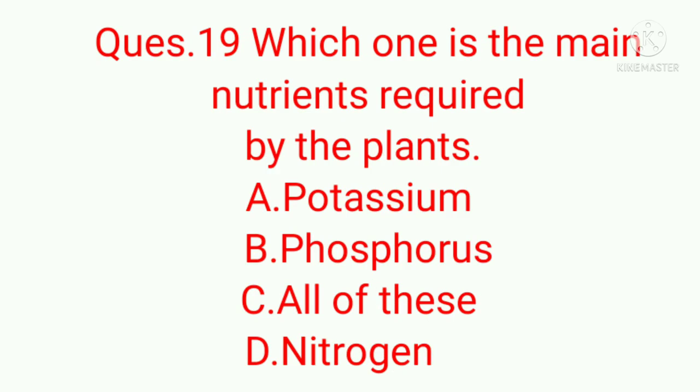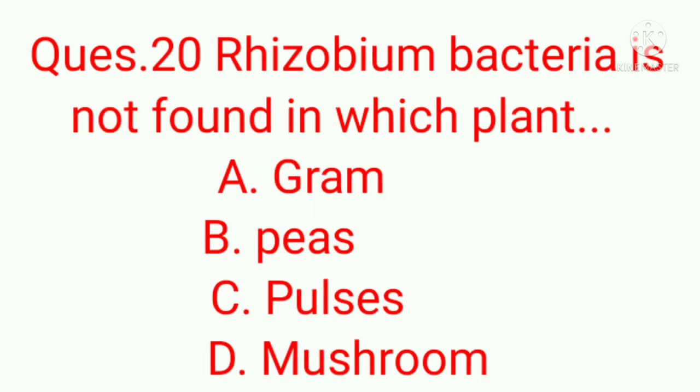Question number 19. Which one is the main nutrient required by the plant? A. Potassium, B. Phosphorus, C. All of these, or D. Nitrogen. Answer is C. All of these.